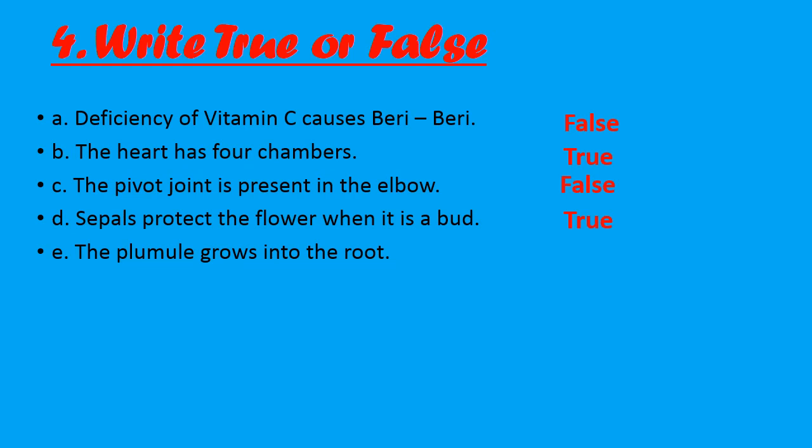Part E, the plumule grows into the root. Student, this is false, because in the germination process, the radicle grows into the root. It will grow downward, but the plumule will grow into the shoot. The plumule will grow into the shoot and it will grow upward. So this statement that plumule grows into the root, this is false. So write down false for this statement.